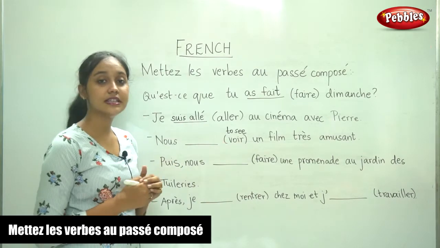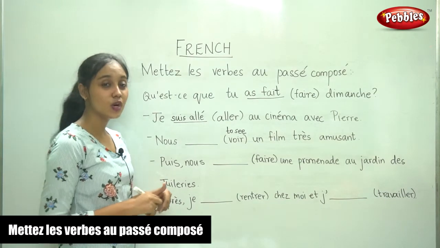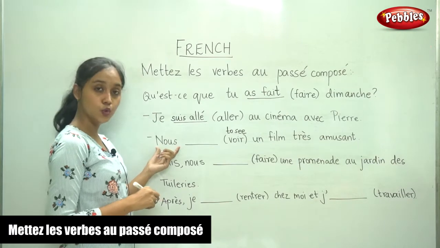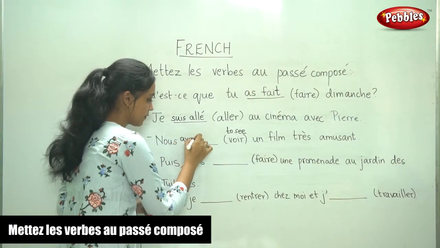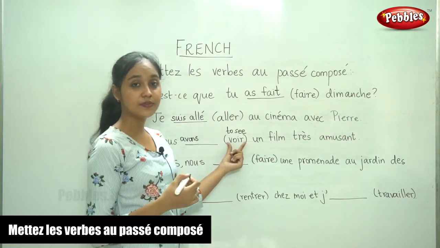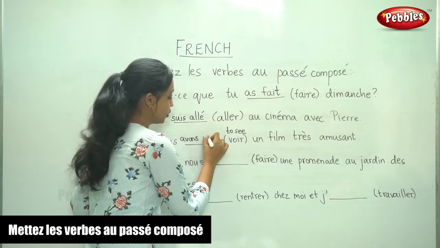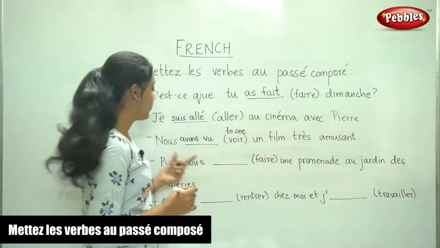What auxiliary does it take? It takes avoir. And what is the subject here? Nous. So nous avons. And do you remember the past participle for voir? It is vu. Nous avons vu un film très amusant.